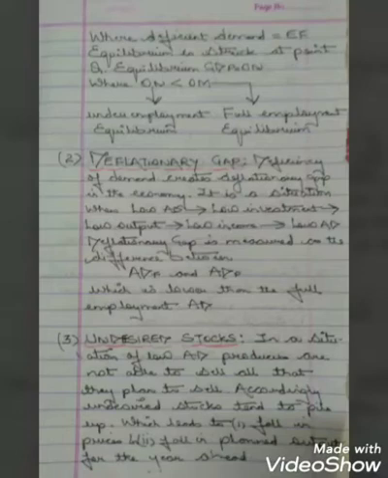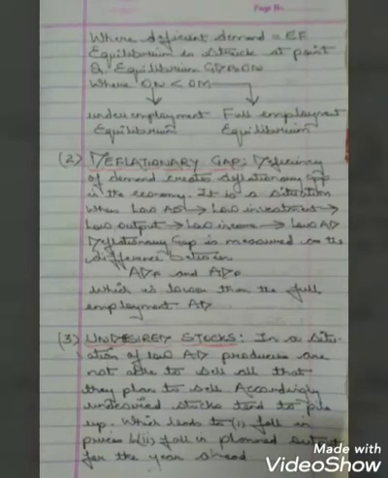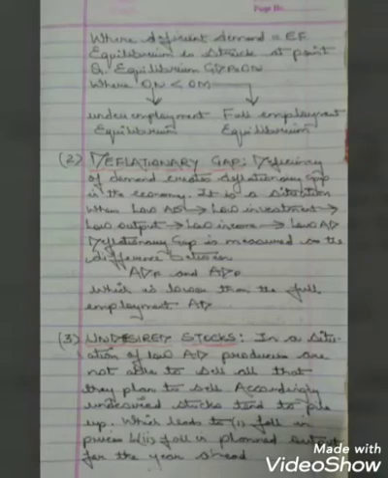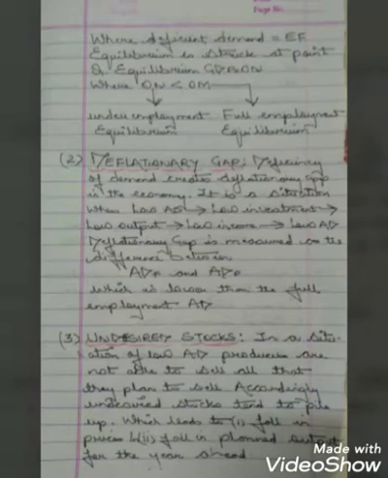Now the next consequence of deficient demand is the undesired stocks. The word itself is telling you: a stock which has not been sold. Now in a situation of low AD, when demand is not generated, producers are not able to sell all that they plan to sell, or let's say all that they wish to sell, and accordingly their undesired stocks tend to pile up. That means whatever they have planned to sell, they are not able to sell because demand is not being generated.